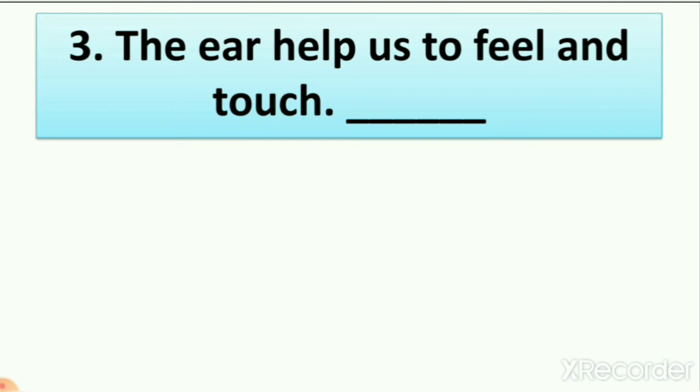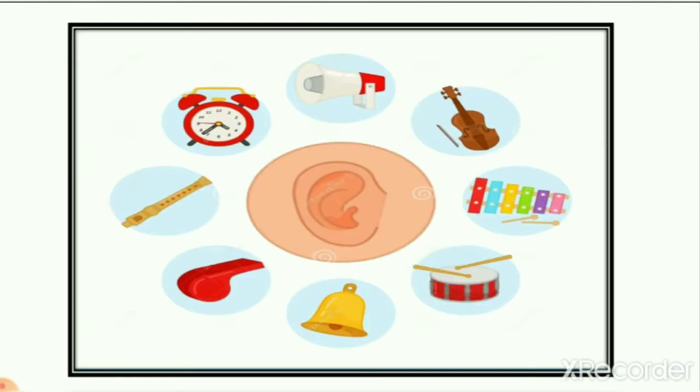So when we learn about ears, we learn that we can hear things with the help of our ear. So we can hear an alarm clock, a mic, a drum, the voice of different persons, the voice of a train, of a plane, right? So it means we can feel the voice around us with the help of our ears.